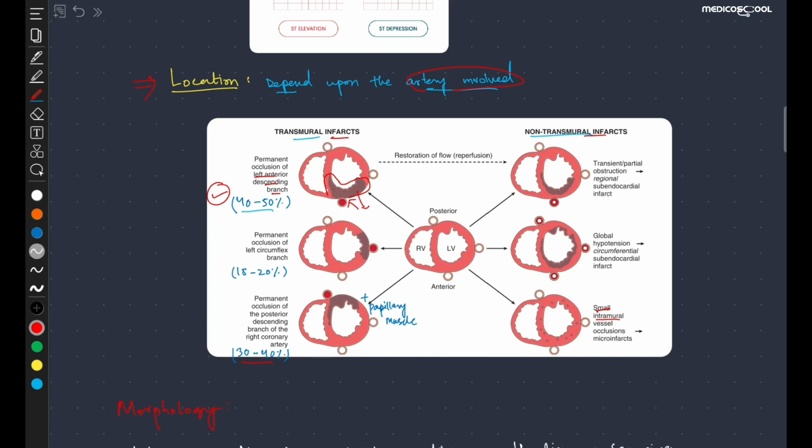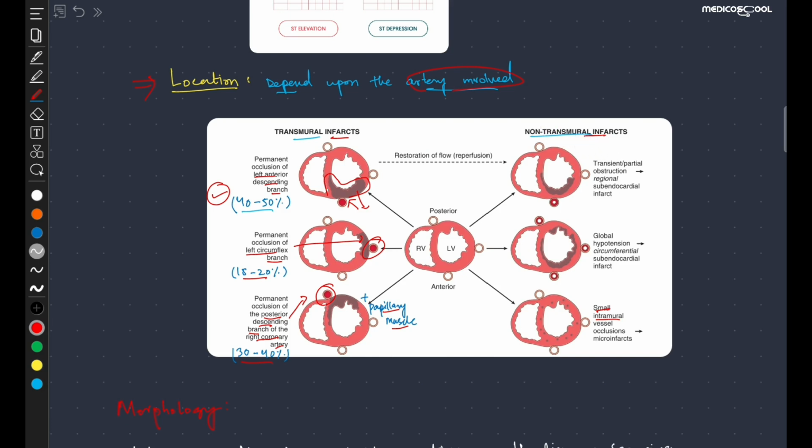The second most common is due to the permanent occlusion of the posterior descending branch of the right coronary artery, and this is the posterior descending branch of the right coronary artery, and this will cause the infarct in the posterior wall of the heart, and in the 1/3 or 2/3 of the septal wall. It also causes infarction in the papillary muscles. The third most common is due to the permanent occlusion of the left circumflex branch of the coronary artery, and it will cause the infarct in the lateral wall of the heart.